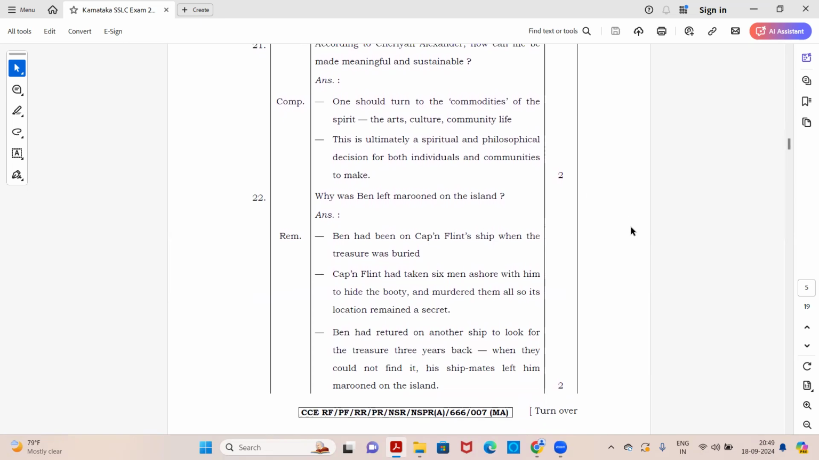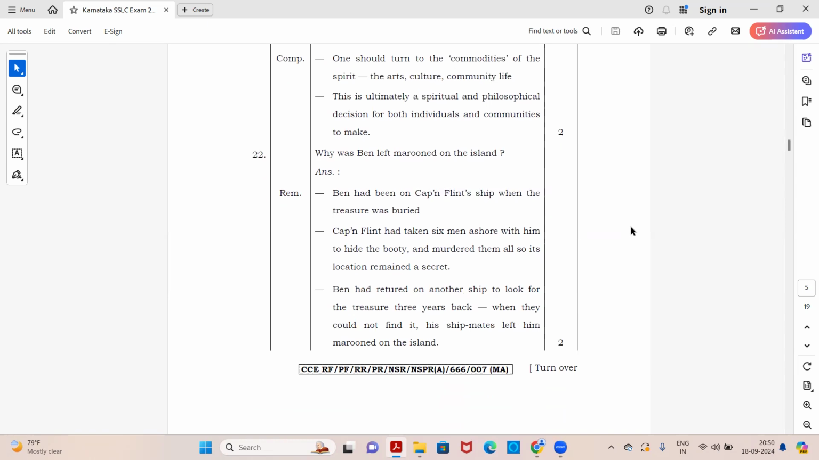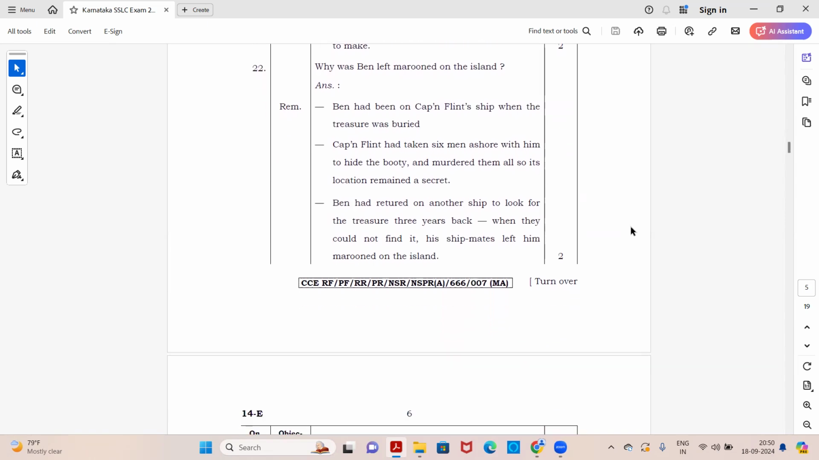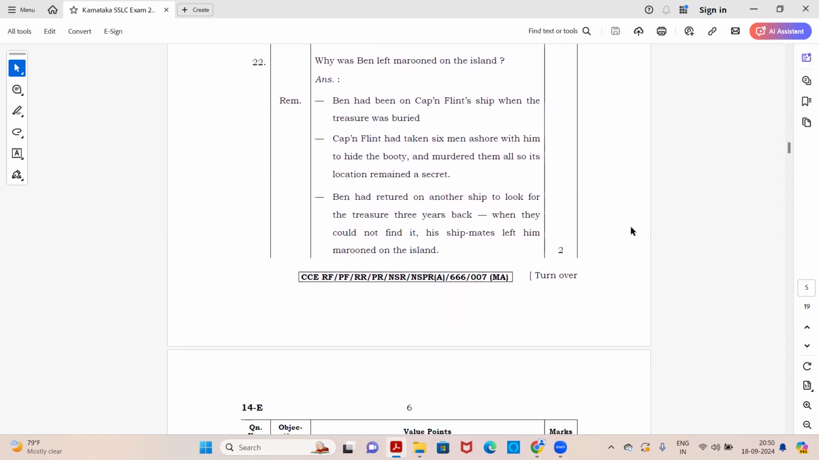That one should turn to the commodities of spirit, the arts, culture, community life. The second point given here is it's ultimately spiritual and philosophical decisions for both individuals and communities to make. Okay. Next, why was Ben left marooned on the island?